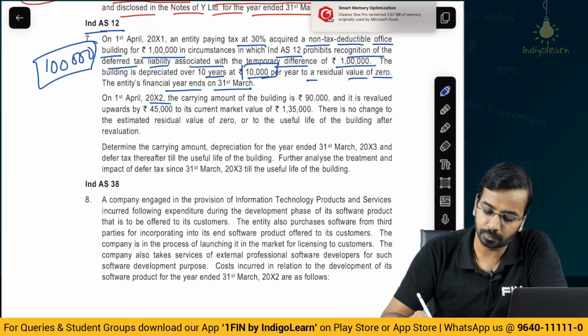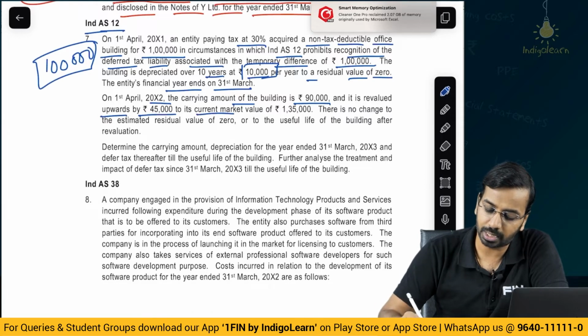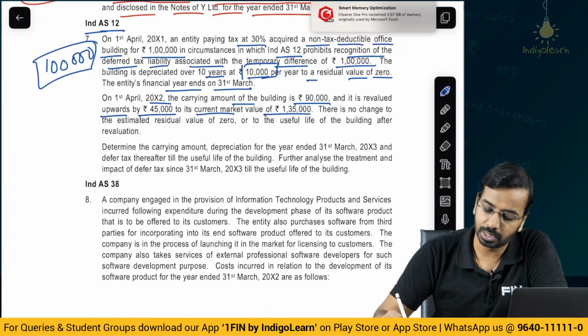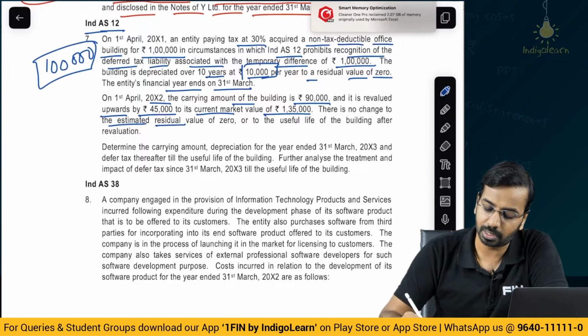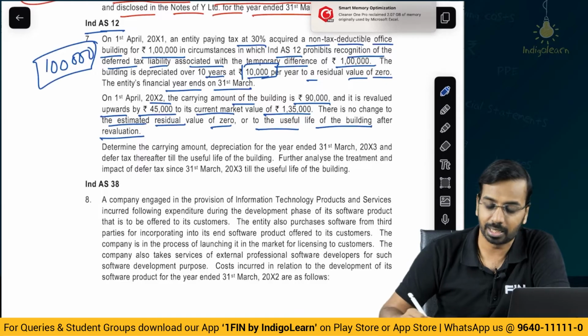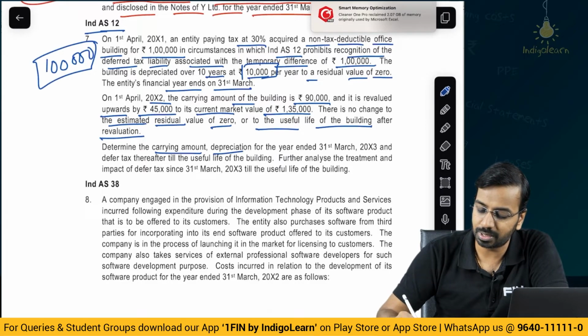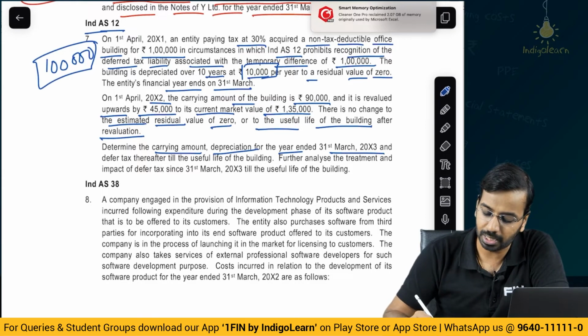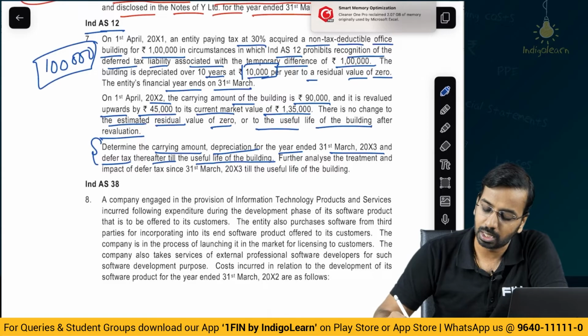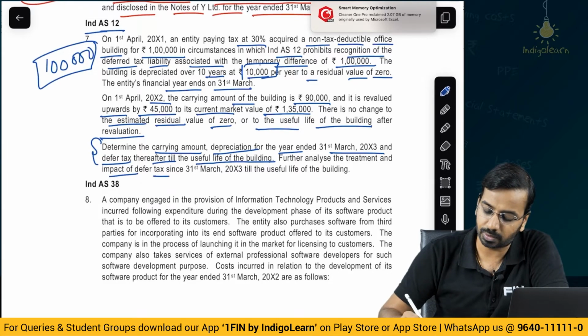On 1st of April of year 2, the carrying amount of the building is 90,000 and it is revalued upwards by 45,000 to its current market value of 135,000. There is no change to the estimated residual value of 0 or to the useful life of the building after the revaluation. Determine the carrying amount, depreciation for the year ended 31st March of year 3 and deferred tax thereafter till the useful life of the building. So, you have to calculate the deferred tax portion. Further, analyze the treatment and impact of deferred tax since 31st March year 3 till the useful life of the building.